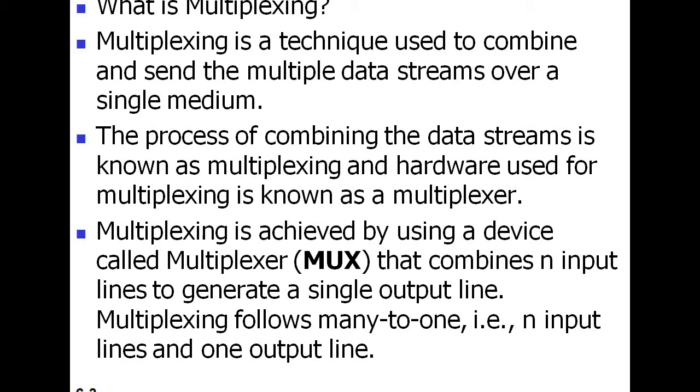The multiplexer does that function. So multiplexing follows many to one, that is, n input lines and one output line. The basic function is it receives n input lines from the sender end and combines them into a single output line.